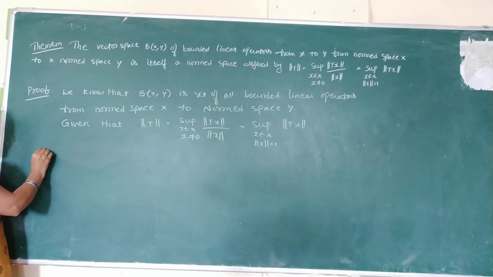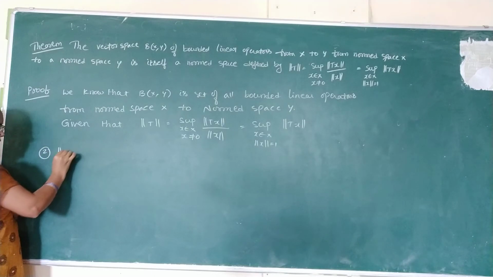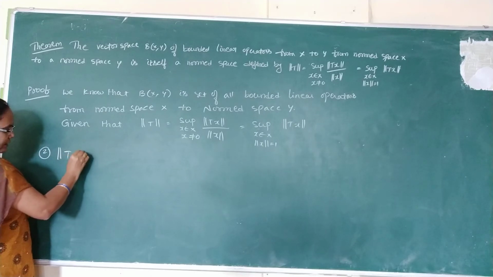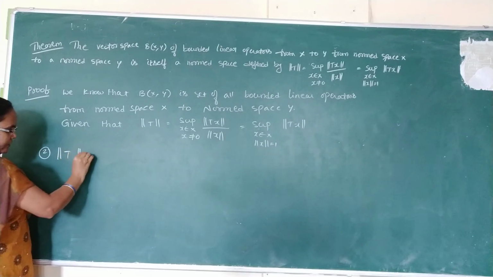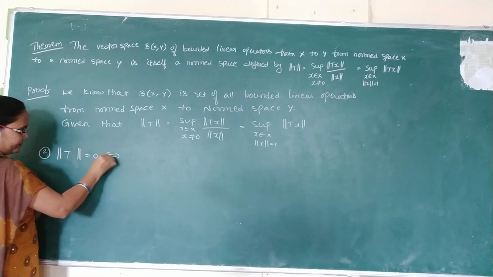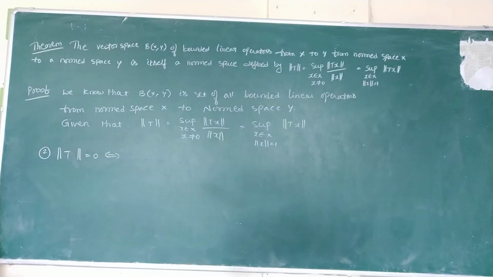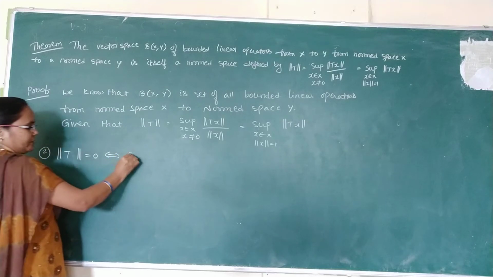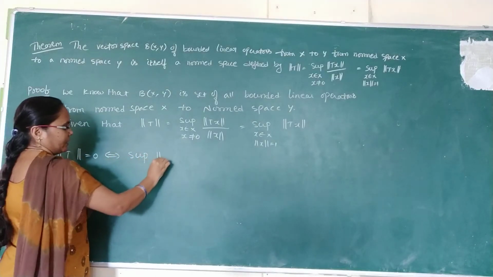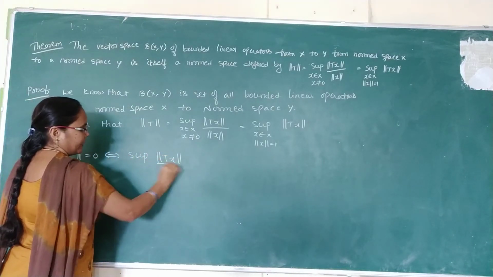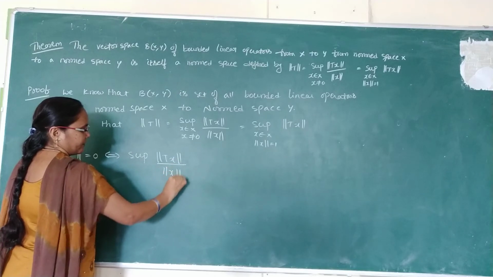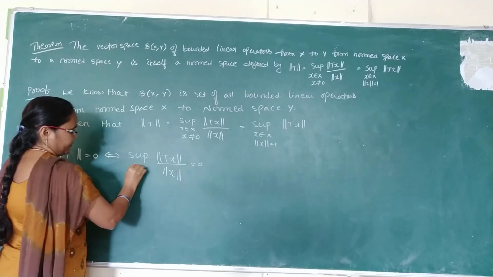For this purpose, see the second property, norm t is equal to 0 if and only if t is equal to 0. So write the norm t definition. What is the norm t definition? Supremum of norm tx by norm x is equal to 0.